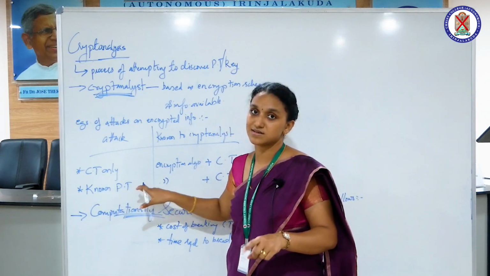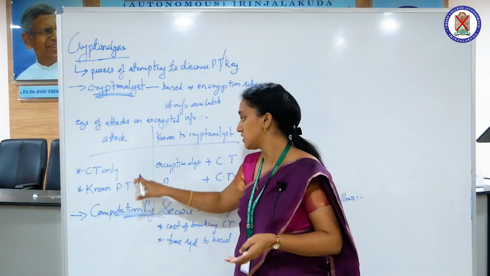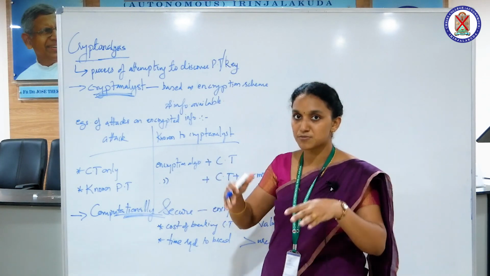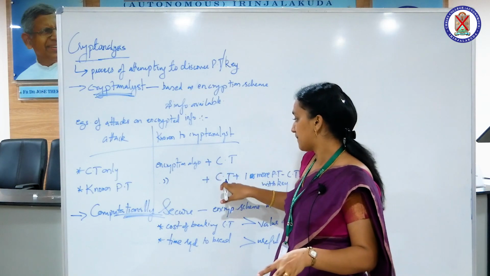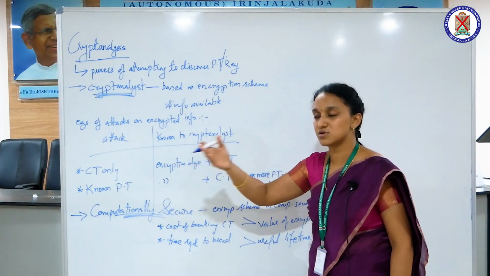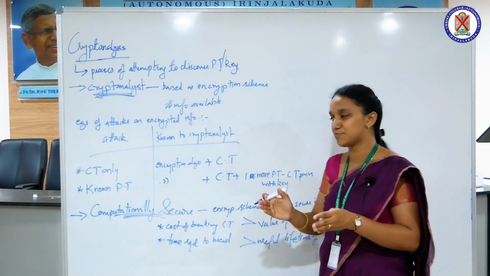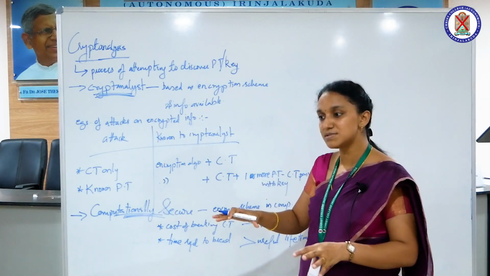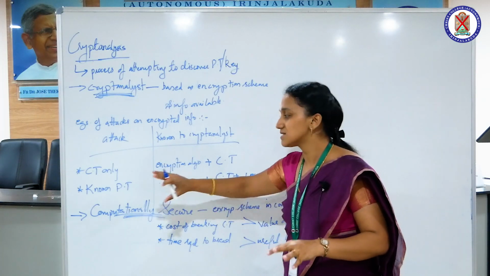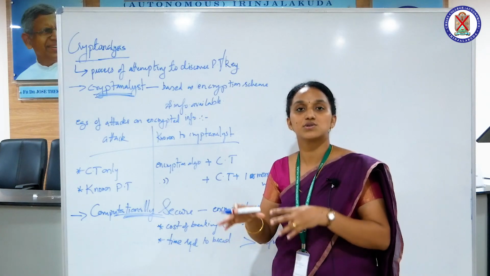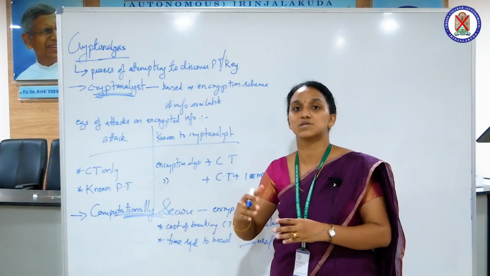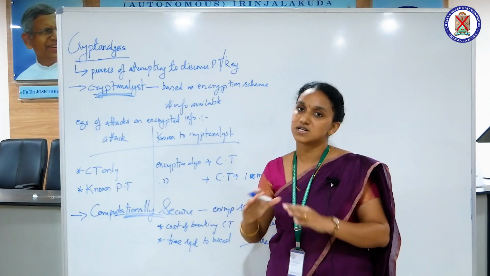Let's see another example. Here, known plain text, that is the name of the attack. What information is available to the cryptanalyst is the encryption algorithm, plus the ciphertext, plus, as we have already said, known plain text, so one or more plain text ciphertext pairs with keys. With this much information, that is, the encryption algorithm is known, the ciphertext is known, as well as some part of the plain text is also known, it's quite easy for the cryptanalyst to get the remaining plain text as well as the key that is being used for the transformation.